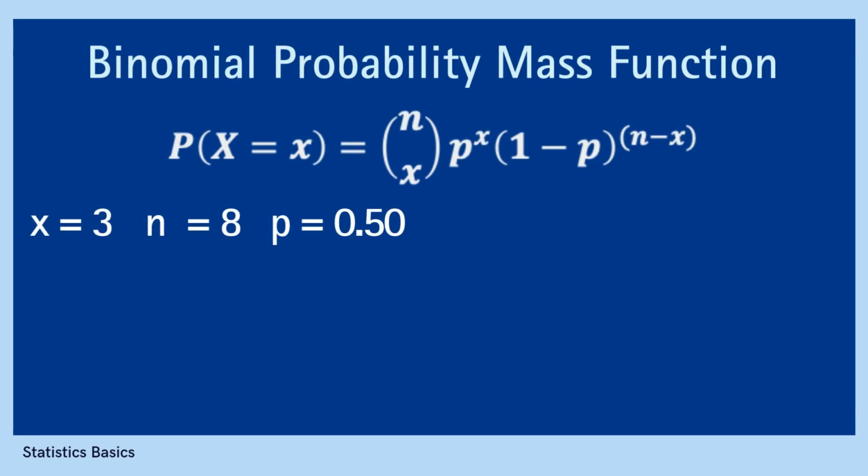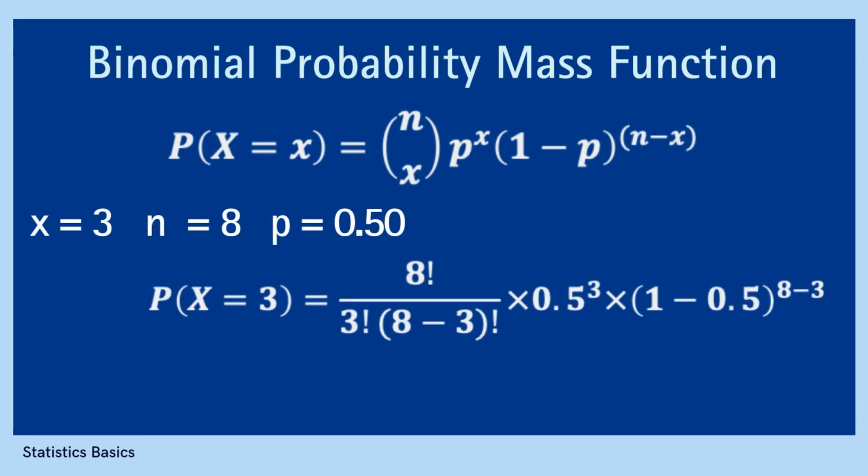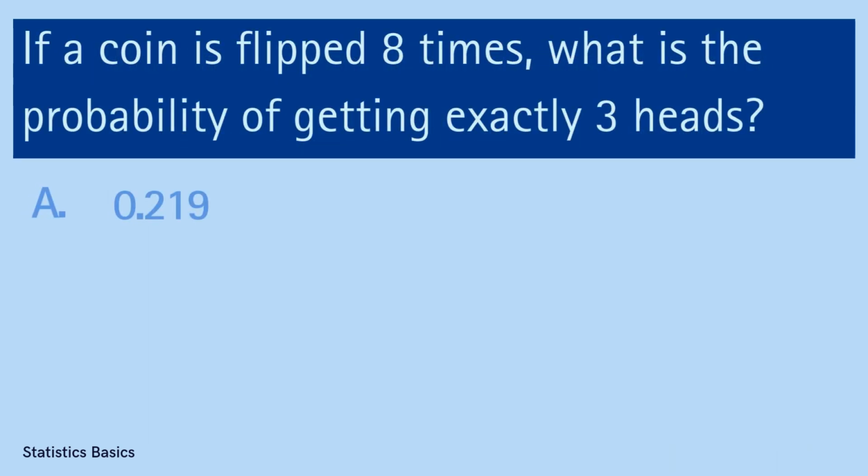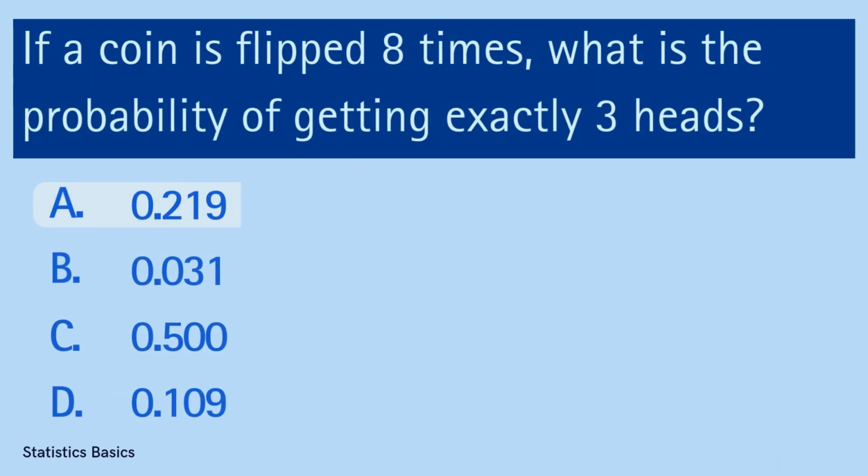Now, let's insert these values into the formula. The probability of getting exactly 3 heads in 8 coin flips is approximately 0.219, or 21.9%. This confirms that option A is the correct answer.